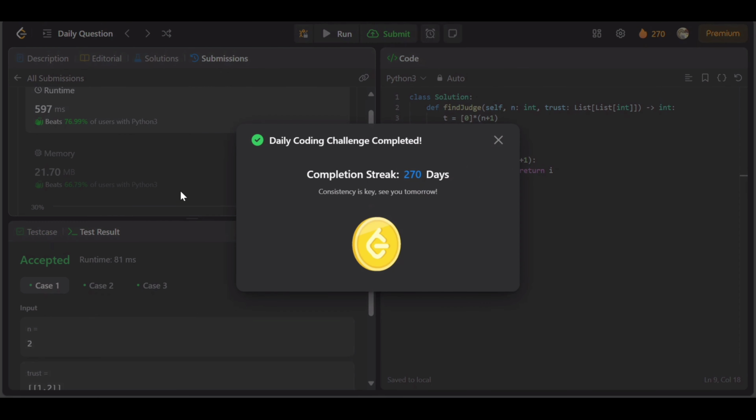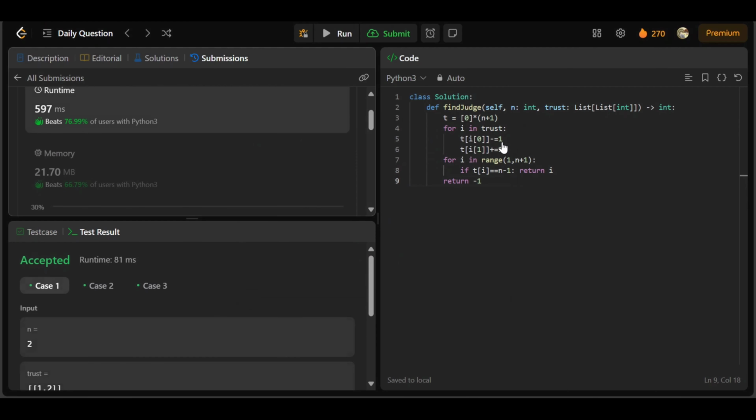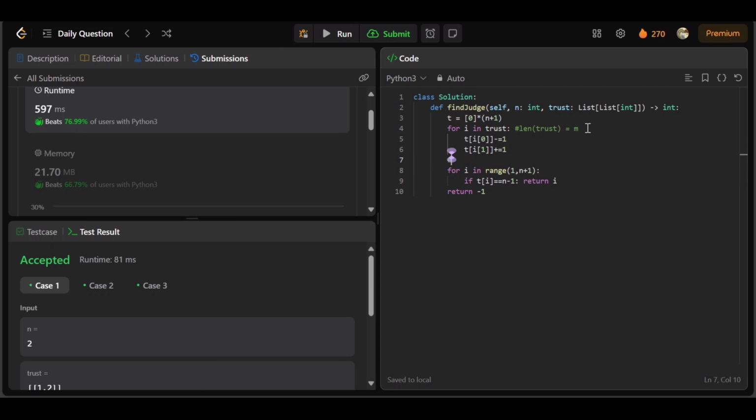The code is submitted successfully, and let's think of the time complexities now. Here we are iterating through the trust loop. Let's take the length of trust as m. And here we are iterating throughout the trust loop. So can we say that the time complexity of the trust loop will be order of m.